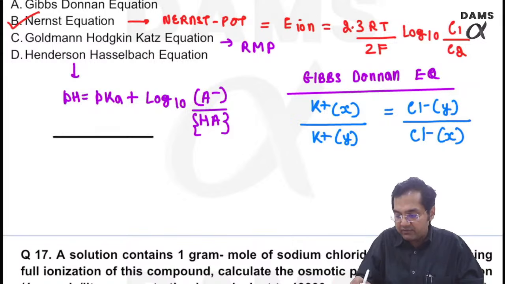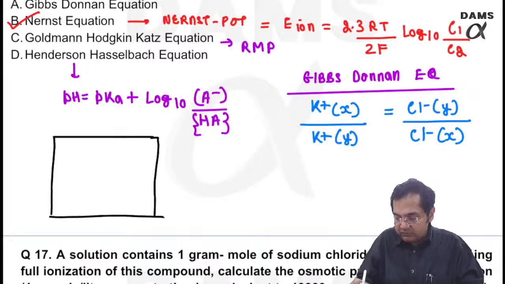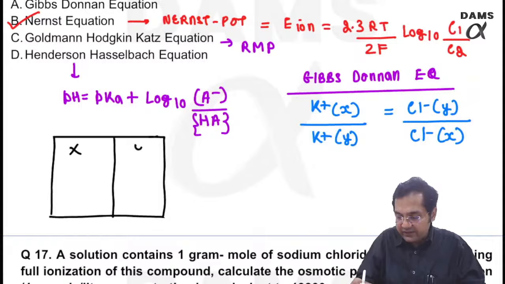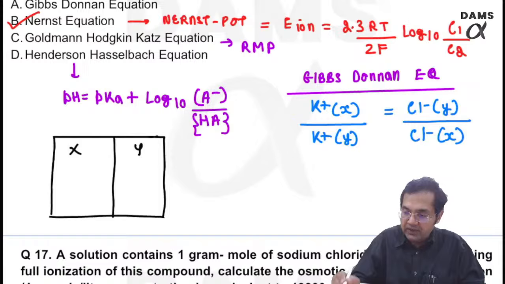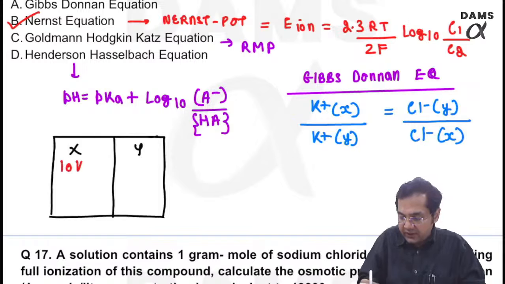I'll quickly recap for you. Suppose this is the first part of the picture which is showing me the membrane. This is a cell. These are two sides. This is side X, this is side Y. Normally, let's say I have 10 KCl potassium chloride and 5 A minus. What is A minus?